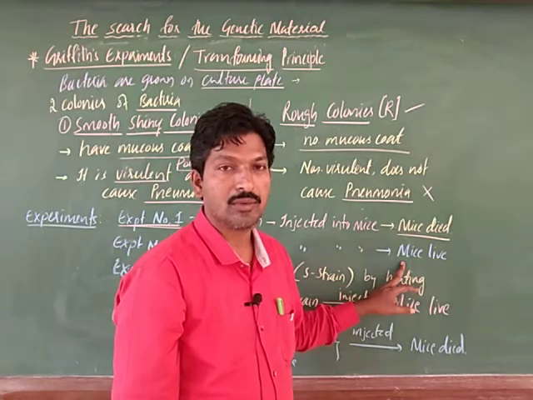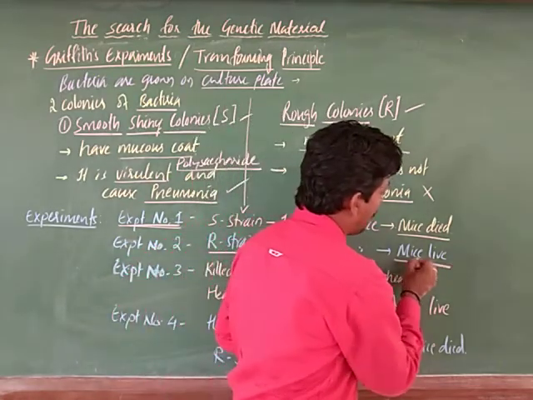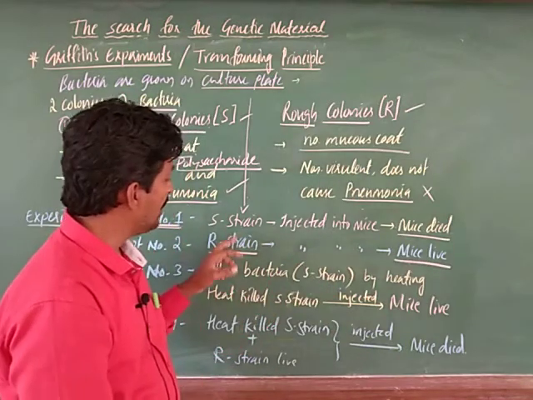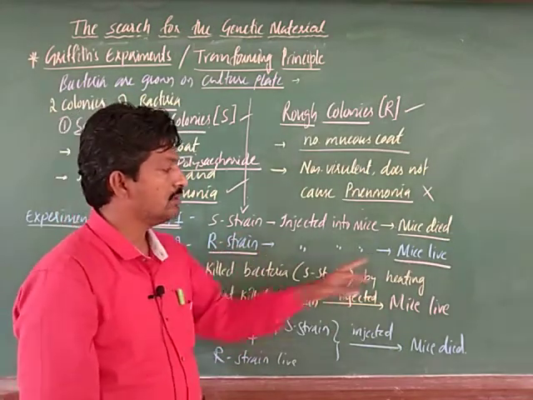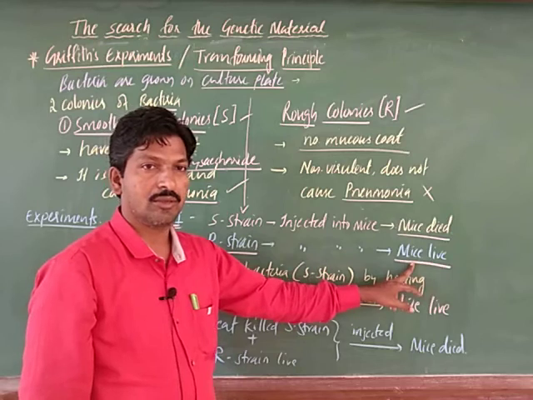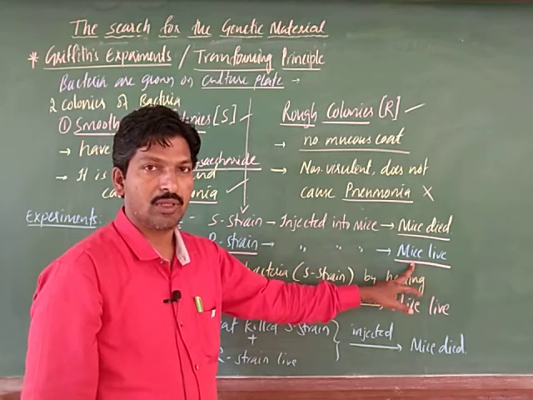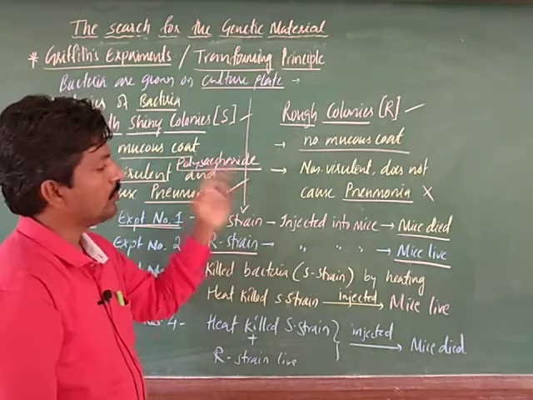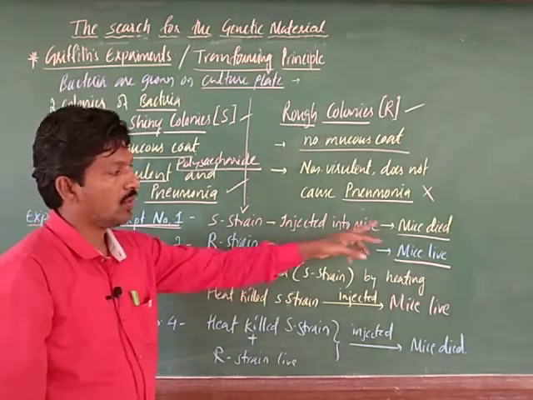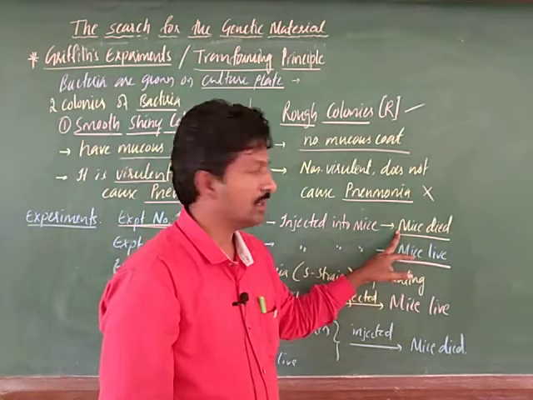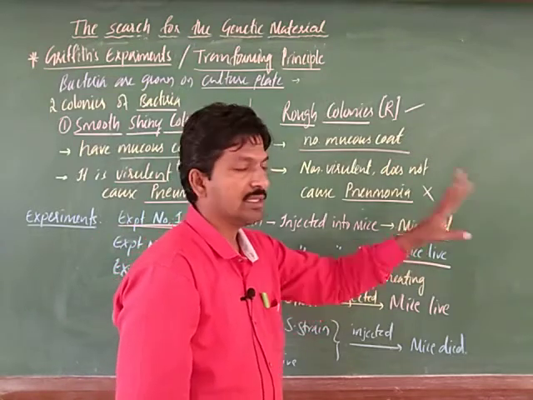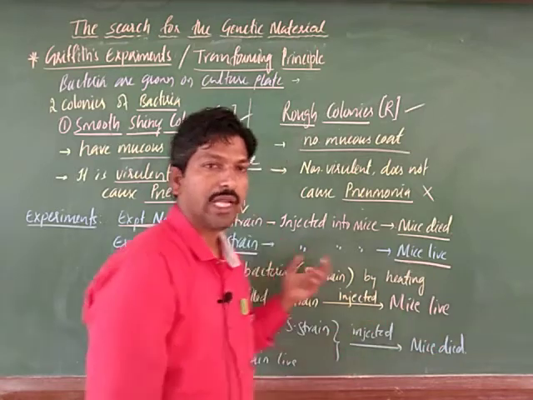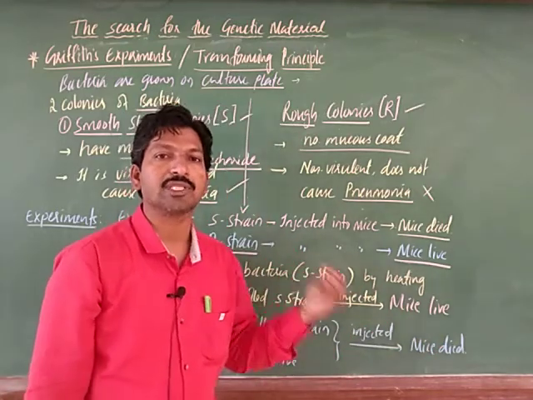Even after infection with the R strain bacteria, the mouse did not die at all. It remains alive. Understood this point? The virulent one is toxic and causes disease, and by that disease the mouse died.